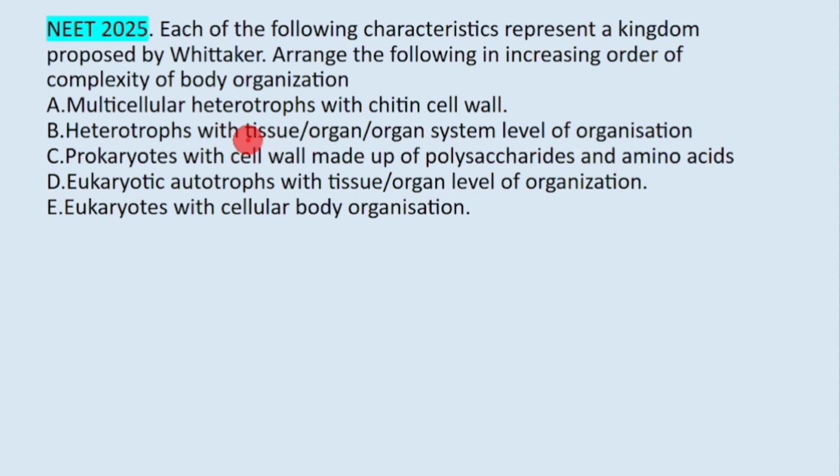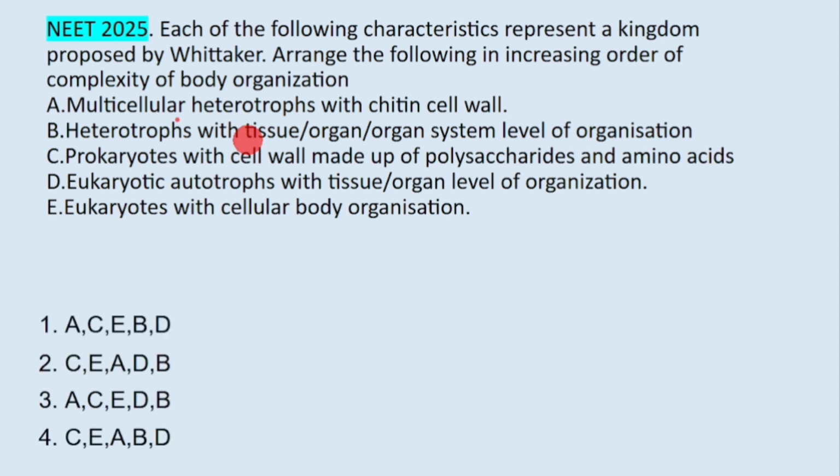This is for animals. So chitin cell wall is for fungus, heterotroph animals, prokaryote with cell wall made up of polysaccharide. This is Monera. Eukaryotic autotrophs are Plantae, and cellular body of organization, eukaryotic cell is Protista.